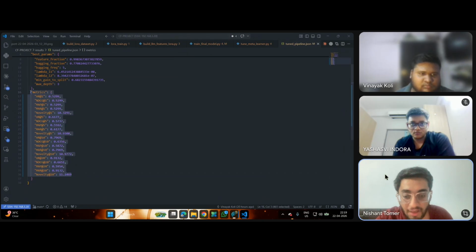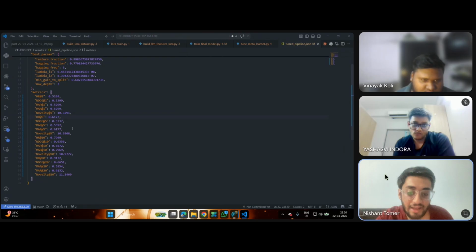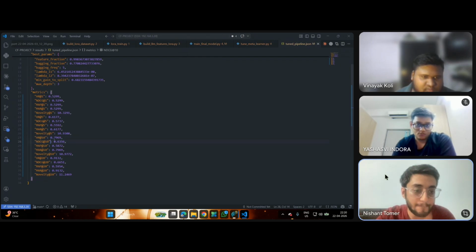in a checkpoint file. All the metrics are computed in scripts run pipeline.py on the frozen 100 item pool per user and saved to results hybrid pipeline.json. Here we get a hit rate of 0.797 and NDCG at 10 which comes out to approximately 0.636. Back to person 1, who will show us the UI of our project.